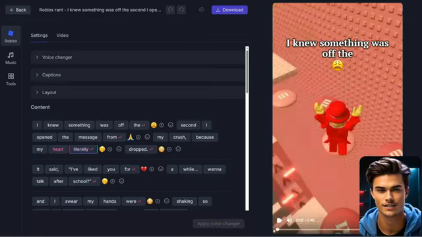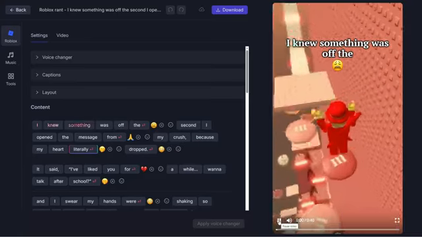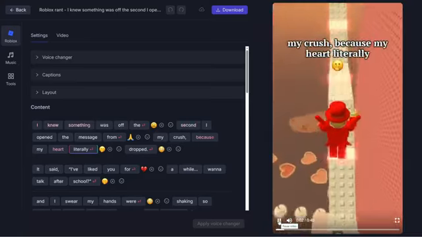And now, let's take a listen to how it turned out. I knew something was off the second I opened the message from my crush because my heart Literally dropped.